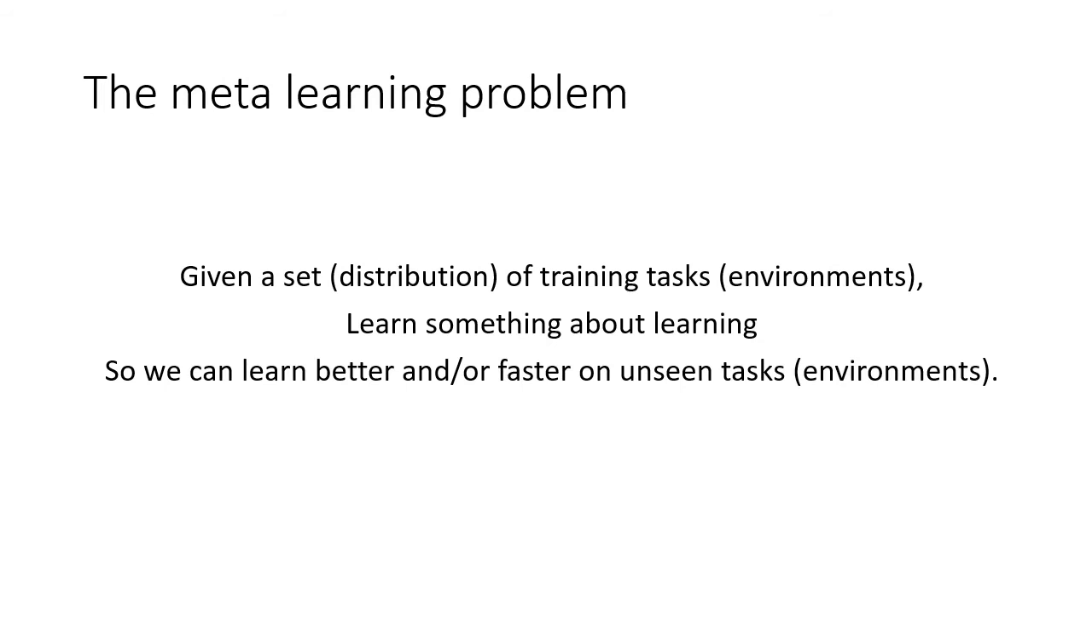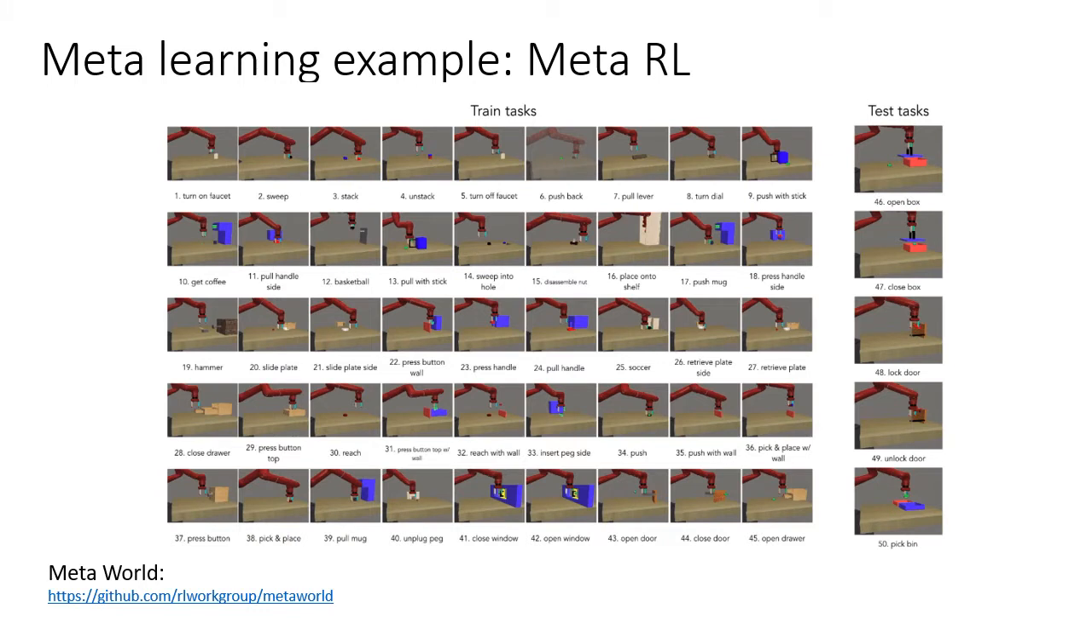Meta-learning is about learning something about the learning process using our past experience of learning in training environments. The aim is that when we are presented with new unseen environments, we can learn faster. An example of a meta-learning problem is Meta-World. Here we want to use reinforcement learning to learn to perform tasks with a robotic arm, like manipulating different objects. The idea is that we can learn something about how to solve these kinds of tasks, so when we are presented with a novel situation, we can use this knowledge to learn faster.